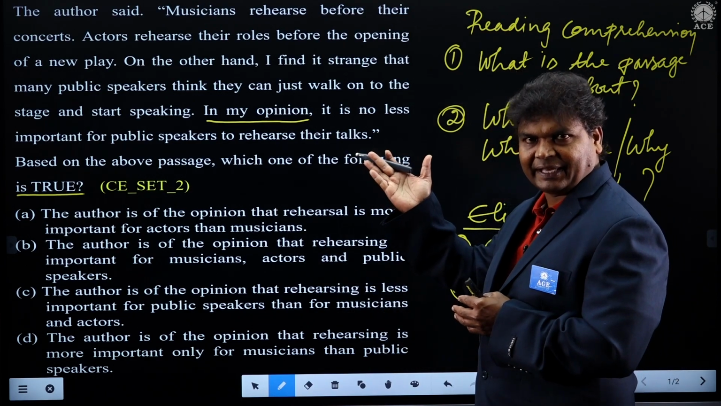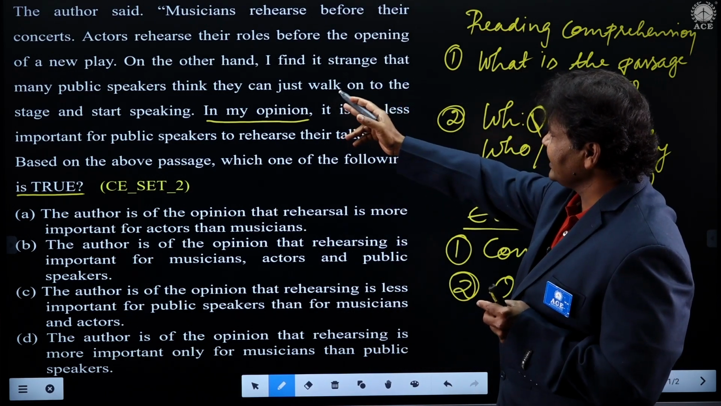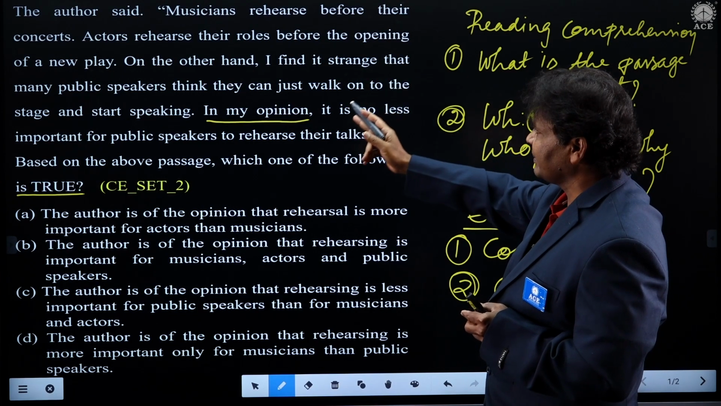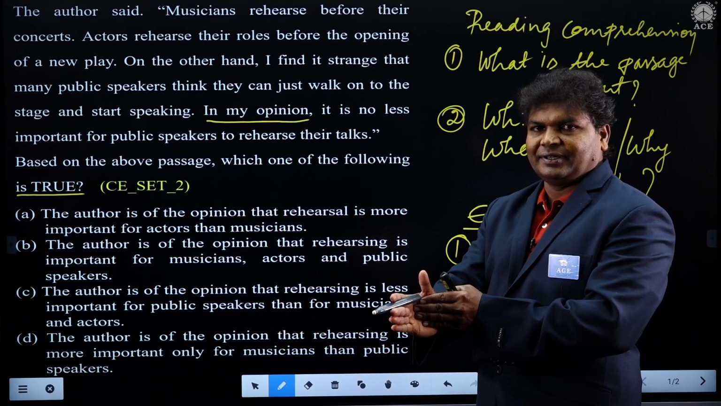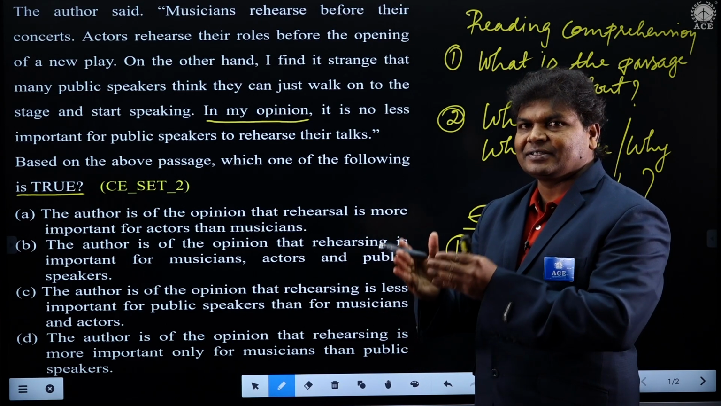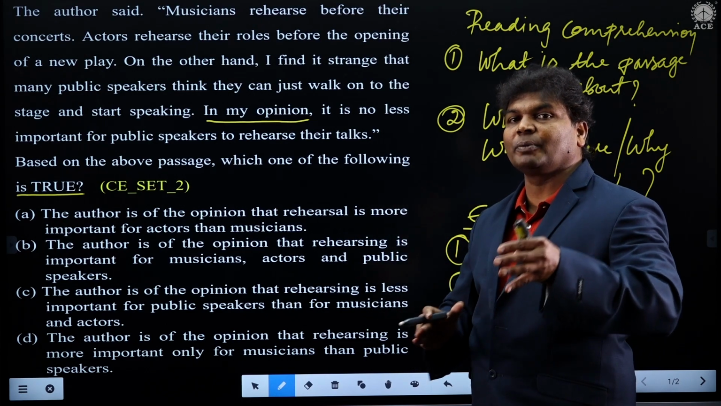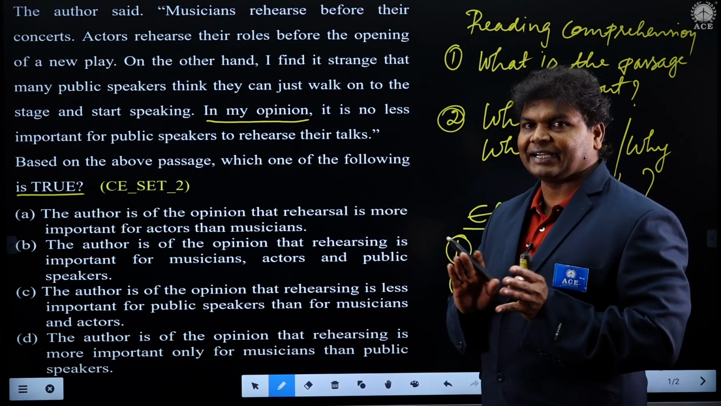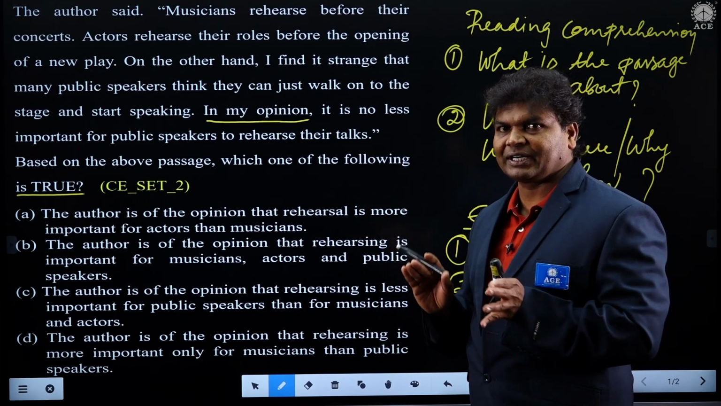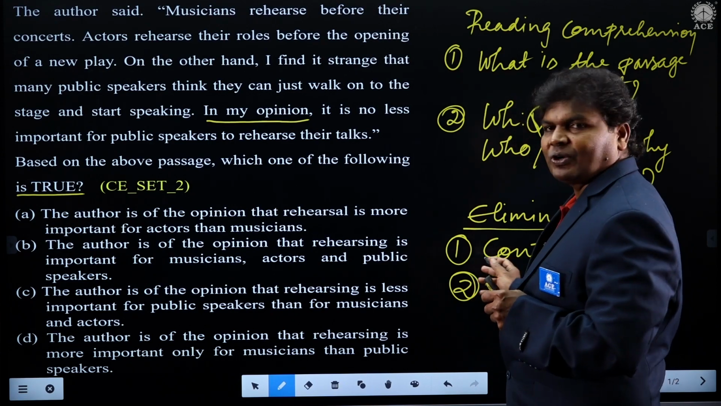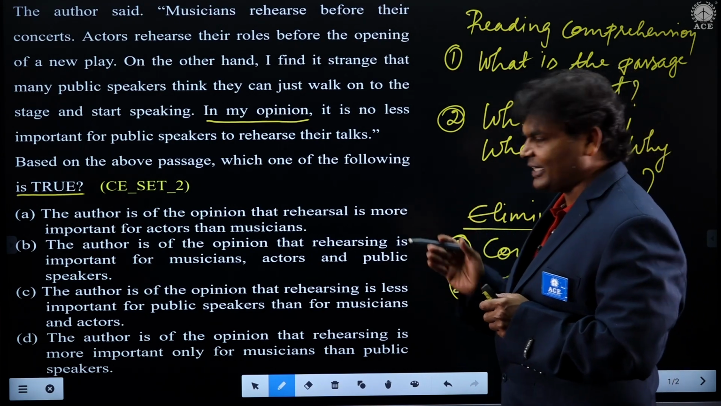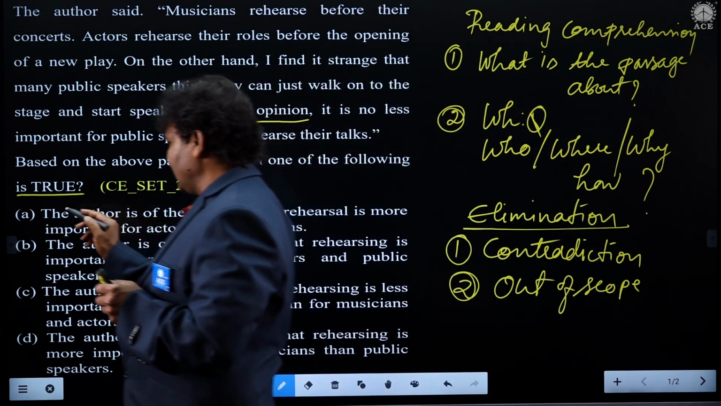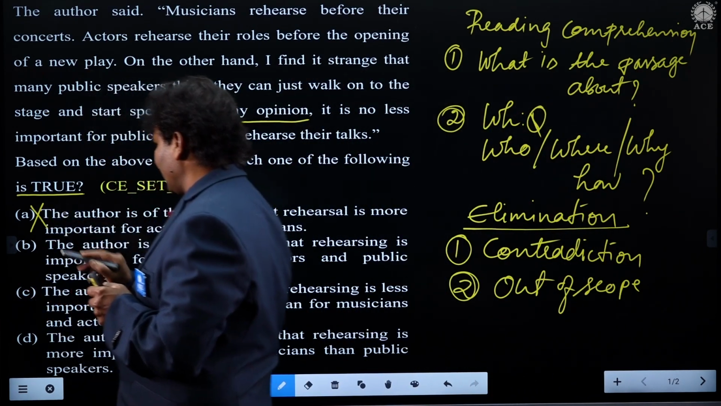Did he compare in the argument, students? What he says is that musicians rehearse before their concerts, actors also rehearse. We did not say someone should be given more preference than others. That he did not talk about. So some contradiction is going on here now. Or in other words, I call that one also out of scope. So therefore, easily we can eliminate this option.